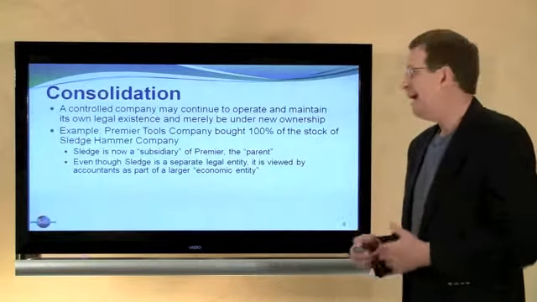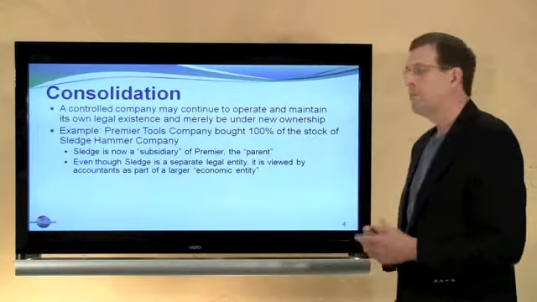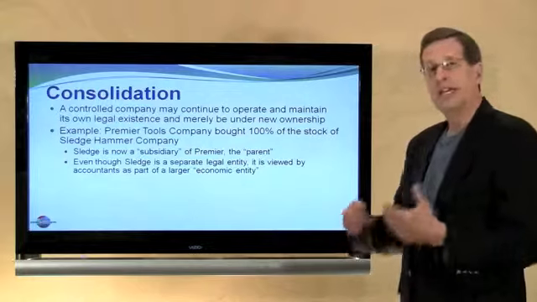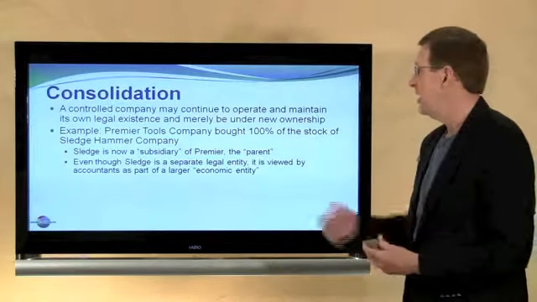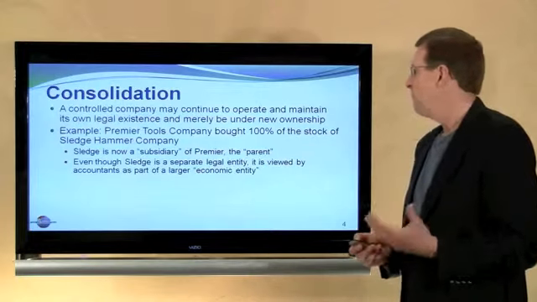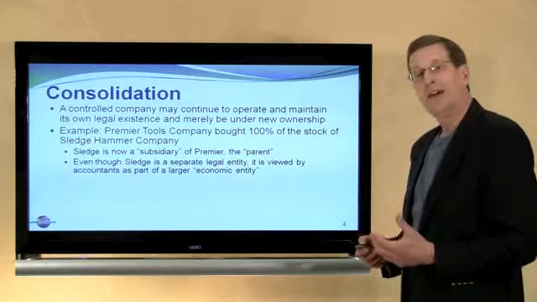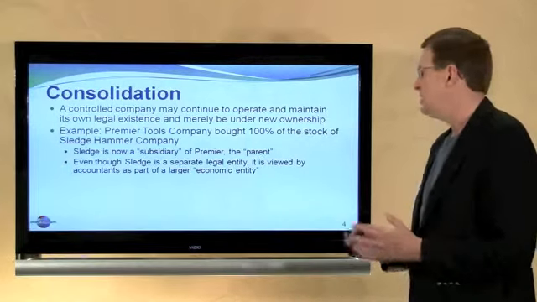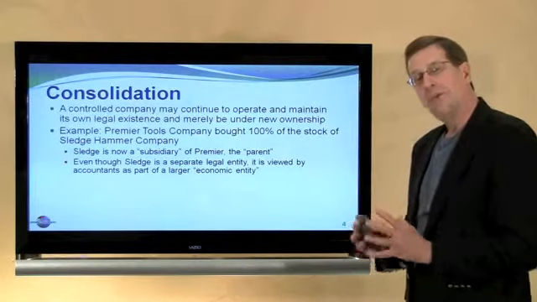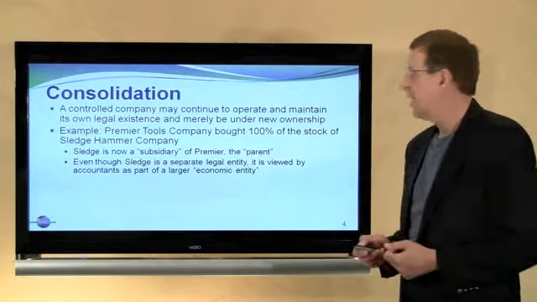Premier Tools, they're going to be the parent, P as in parent, or P in Premier. Premier Tools bought 100% of the stock of Sledgehammer, the subsidiary, S for Sledge or S for subsidiary, Sledgehammer Company. So Sledge is now a subsidiary of Premier, the parent, and even though Sledge is going to continue to operate as a separate legal entity and prepare its own separate financial statements, from the accountant's point of view, there's one economic entity here, and we're going to present a consolidated financial statement.